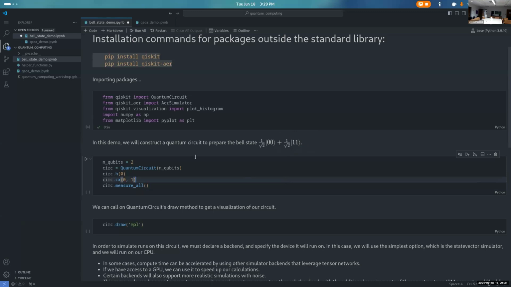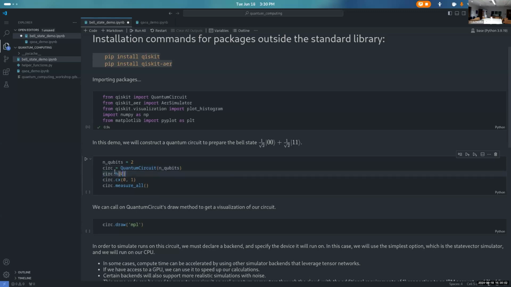What we're doing here is just setting an integer variable, n qubits equals 2. Then we're going to instantiate this circ object, which is going to be our quantum circuit. We're taking the quantum circuit class and instantiating it with this n qubits parameter, basically saying I'm going to have a quantum circuit with 2 qubits in it. We can visualize a circuit with wires coming in and out. This is going to be a 2-wire circuit where each wire is an abstraction for a qubit.